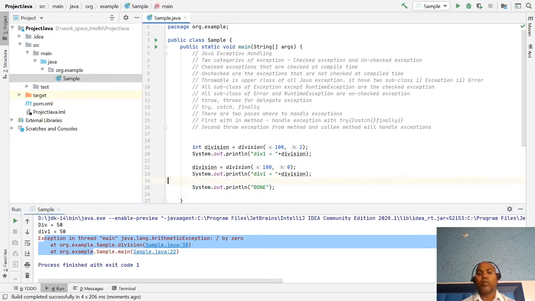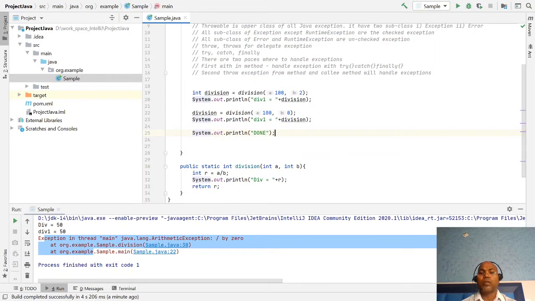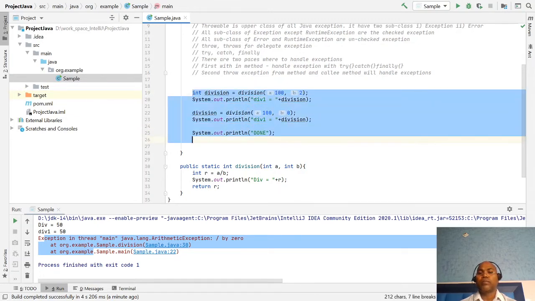Our program was executing, but on the exception, on the error, my program is not giving any meaningful message and just terminating. I want my program at least to complete, so that I can provide a meaningful error message or something else, instead of the complete main program being terminated without completing its logic.